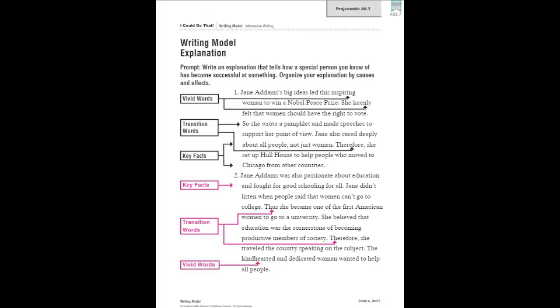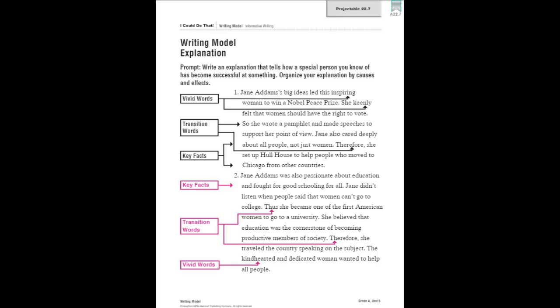I'm going to read a couple of sentences, and I'm going to ask you why you think the author's sentence is better. So, this is from I Could Do That. Instead of the author writing this, she was denied her inheritance, she was a female, the author wrote, she was denied her inheritance because she was a female.